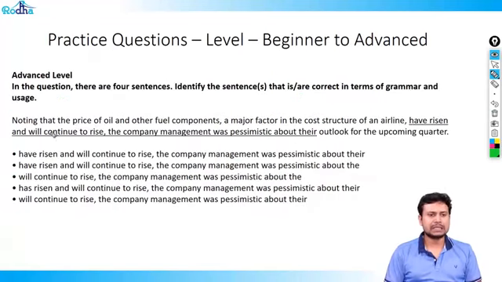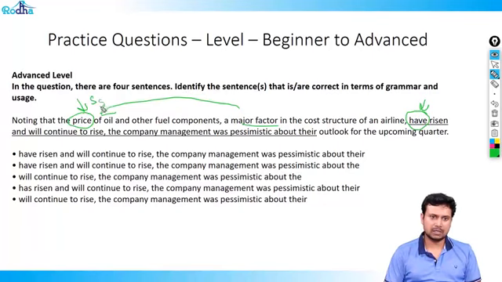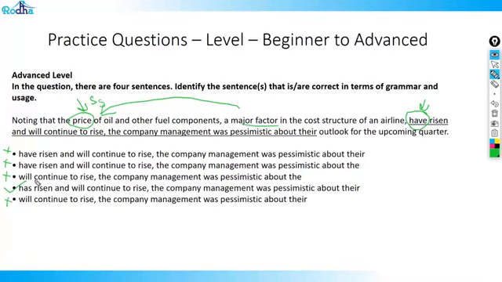Let's go through the next question. It says, noting that the price of oil and other fuel components a major factor. What's the major factor? It's the price. In the cost structure of an airline have. So this is your verb. So what have risen? The price. Now price is singular. So you need a singular verb here. So that's the incorrect, which means all plural verbs have to be eliminated. So gone. This is also eliminated. Will continue to rise has no verb. This is gone. This is gone. So the only option that is left is D, which means has risen. What has risen? The price has risen.